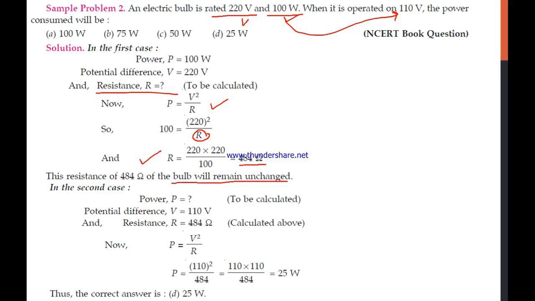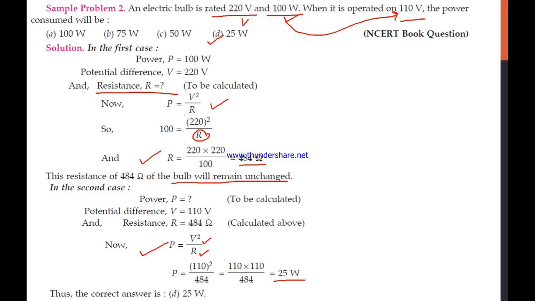Now this time you have to calculate the power. Again use the formula in the form of V square by R, because you are only provided with the voltage. There is no use of current here. Just put the value of R that you have already calculated and the value of V that is given to you, and when you calculate, you will get the value of the power to be 25 watt. So among these four options, option D is correct.